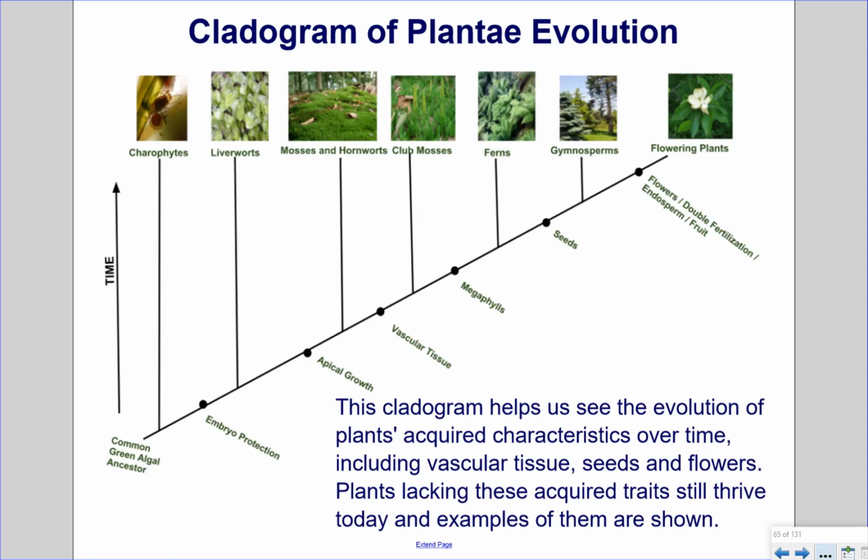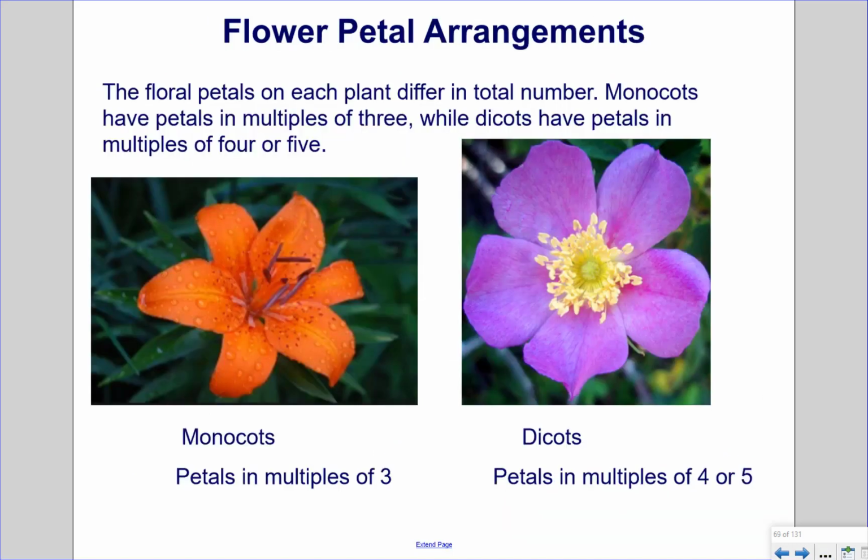Cladogram of Plantae evolution. This cladogram helps us see the evolution of plants' acquired characteristics over time, including vascular tissue, seeds, and flowers. Plants lacking these acquired traits still thrive today, and examples of them are shown. Flower petal arrangements. The floral petals on each plant differ in total number. Monocots have petals in multiples of 3, while dicots have petals in multiples of 4 or 5.